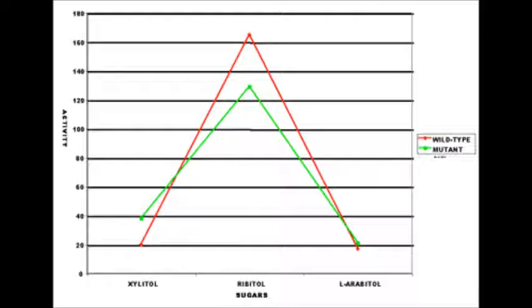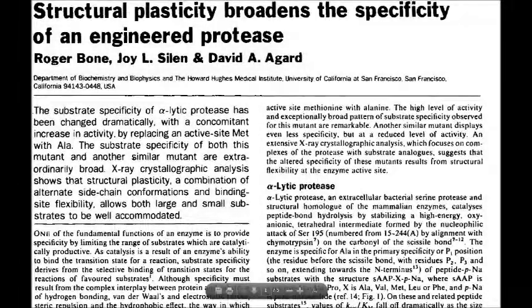Molecular biologists have soon discovered that a change of amino acid in a natural enzyme can actually result in it being less specific. In a study published by Bone et al. in 1989, for example, they changed one amino acid in an enzyme called alpha-lytic protease and found that the enzyme was then able to act on a wider class of substrates.